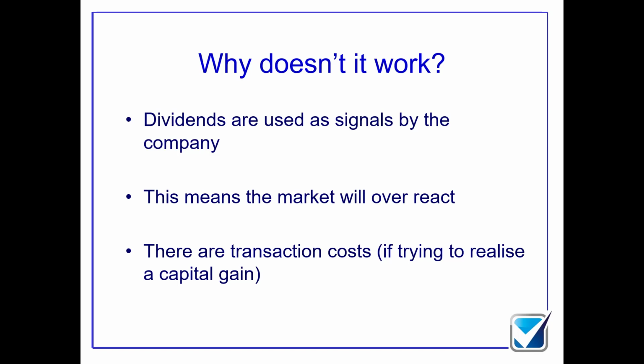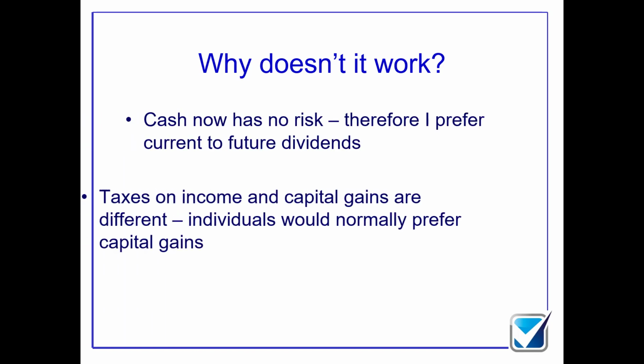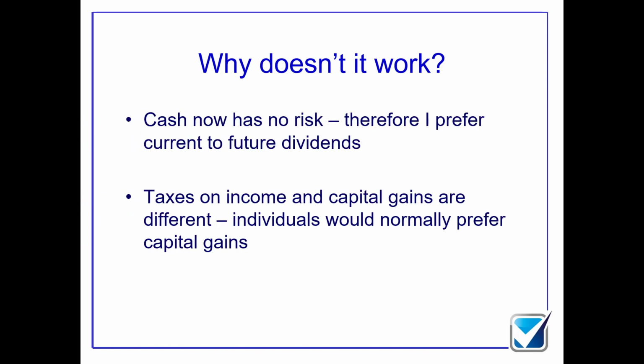Brilliant. We've already talked about the idea of brokerage costs distorting the gains that you make from capital gains or from income gains. The other big issue here is all about risk. Cash now has got no risk. If I've got cash in my grubby paws now, I don't have to worry about getting it in the future. So cash now at $10 is worth more to me than cash at $11 in 1 year's time, even with a discount rate of 10%, because there's no risk, there's no uncertainty.